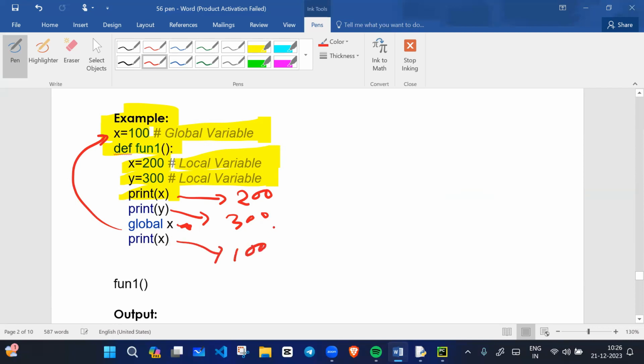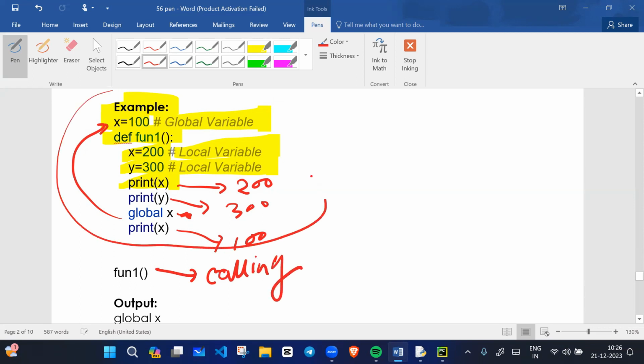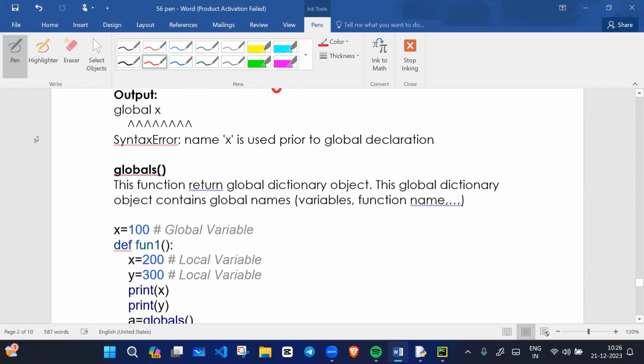It will print 100. Okay, I hope you are getting what is the use of the global keyword and what is the function. When we call this function, this is what calling of the function. When we call this function, it will execute. Okay, I hope you are getting it, everyone.